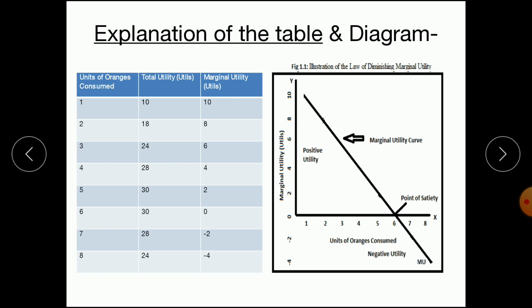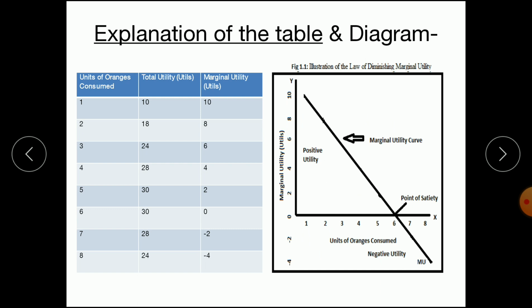So the consumer will not consume more than the 5th unit, because at the 6th unit the additional utility of consumption is 0, and if the consumer consumes more than the 6th unit, then his marginal utility will become negative.